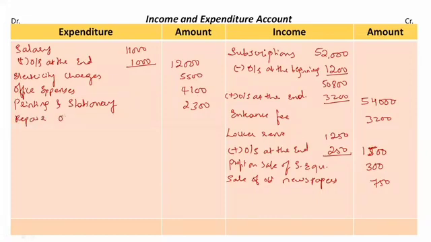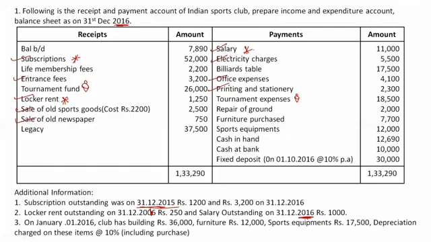Repair of grounds, rupees 2,000. Then back to question, this is done, ticket. Then we have furniture purchased, which is obviously my asset. We'll take it in the balance sheet, not here. Then we have sports equipments, they are also my assets. Okay, we will not purchase them regularly, so we'll take it in the balance sheet.